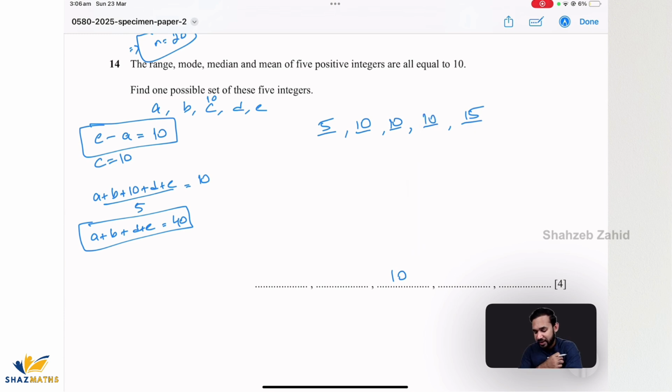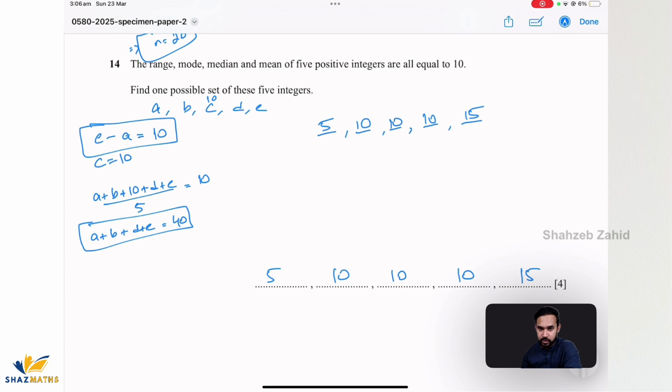So if that's the case, let's have a look if these numbers satisfy the conditions provided in the question or not. Range is maximum minus minimum. 15 minus 5 is 10. Yep. Mode, most repeated value is 10. Satisfied. Median, middle value. Out of 5, it should be the third term, which is 10. Yep. And mean, if you have a look, it's going to be 30 plus 20, which is 50, divided by 5, which is 10. So this set of numbers is perfectly fine.